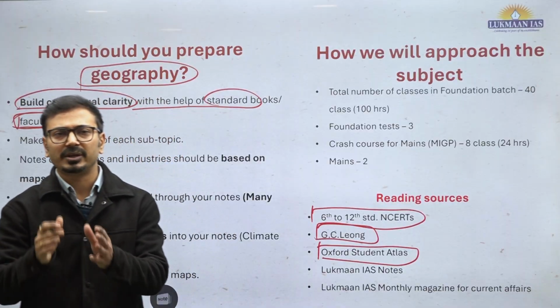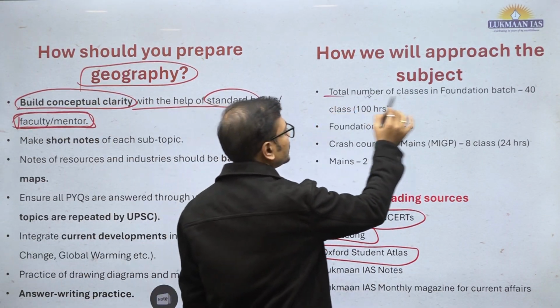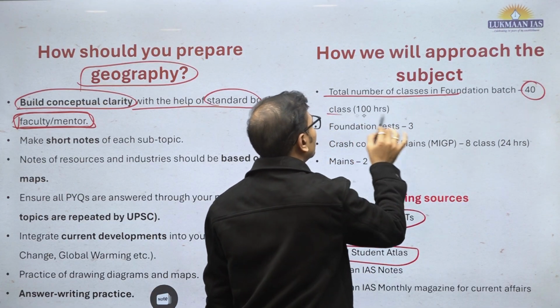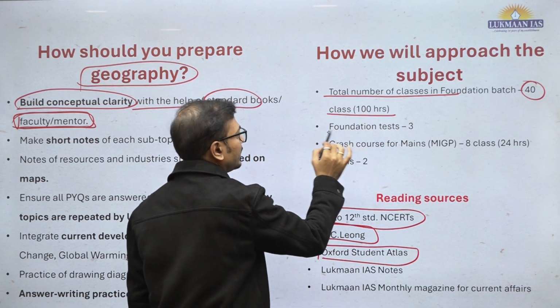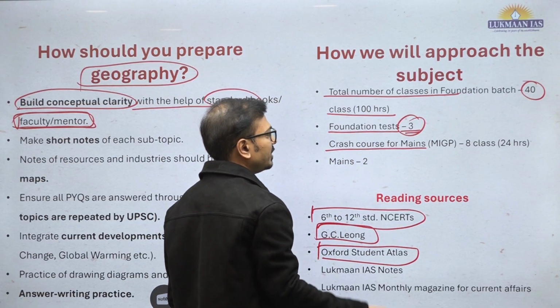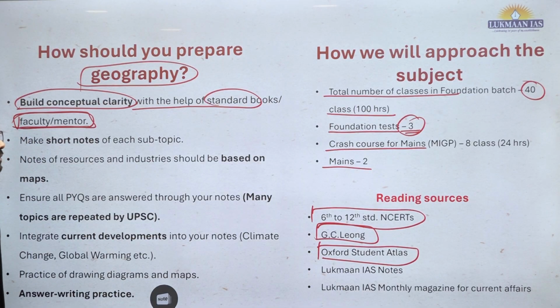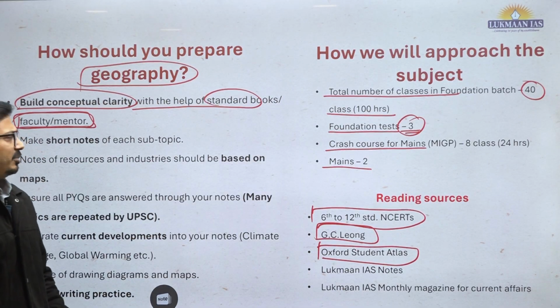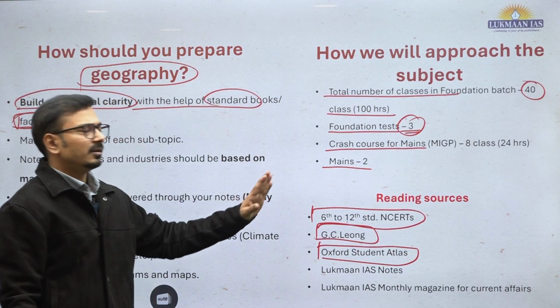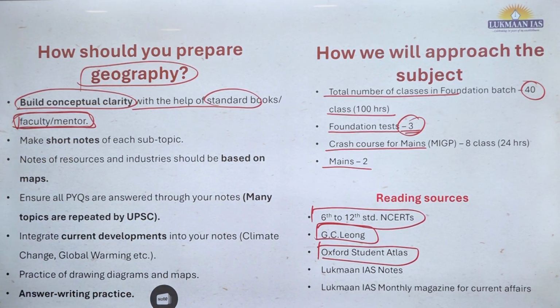So we have the 40-lecture geography module in Lukmaan IAS for this particular subject: total number of classes 40, 100 hours of learning, foundation batch tests, 3 tests including prelims and mains, and there will be specific crash courses, MIGP and PGP, having particular sessions for enrichment of your mains and prelims examination preparation.